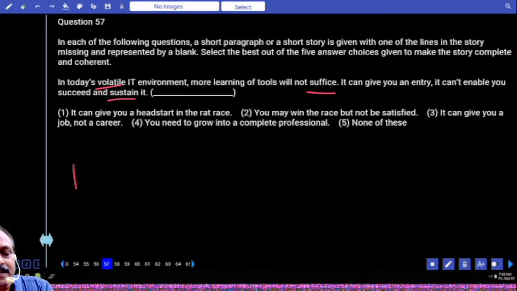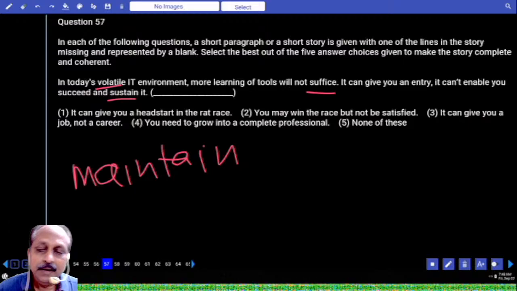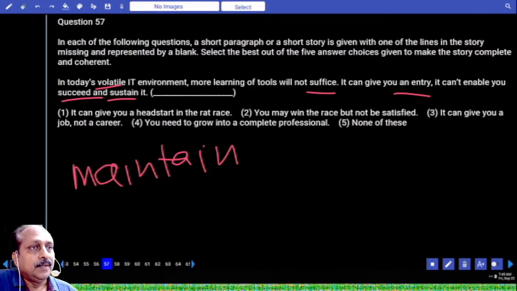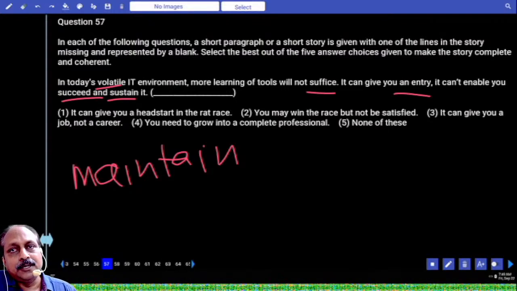Sustain means maintain. It has many meanings. One of the meanings, maintain. You cannot maintain. Here the key words, it can give you an entry. It cannot enable you to succeed and sustain it. When you enter a particular job, a particular company, that means what? You got a job. There are two things here the sentence talks about. One is getting a job, the other getting a career, having a career.